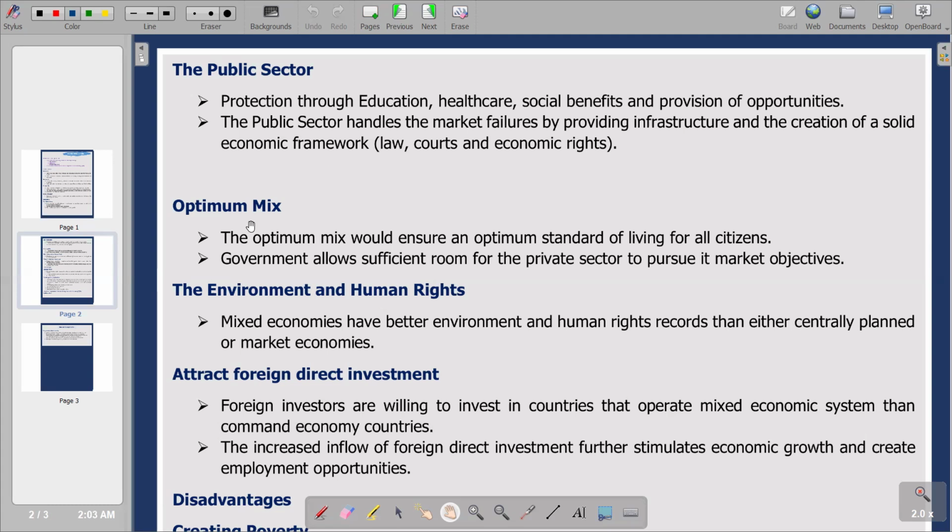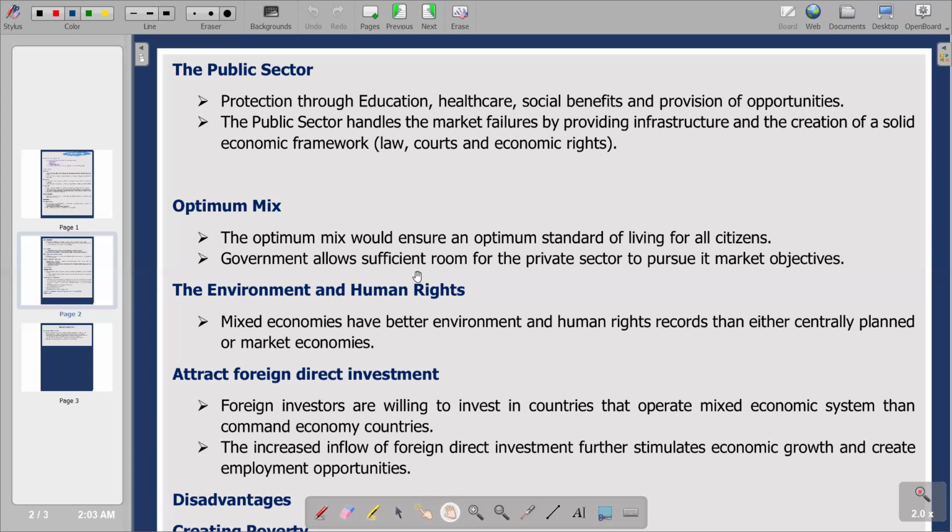So we have the first advantage of a mixed economy, being optimum mix. The first point is saying the optimum mix would ensure an optimum standard of living for all citizens. So it facilitates a situation whereby we have an optimum standard of living of citizens prevailing in the country.